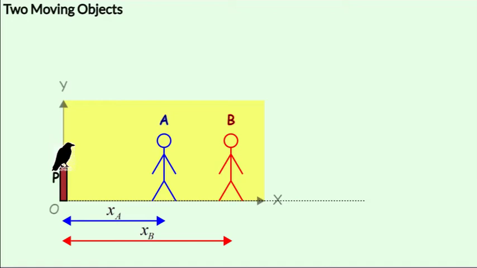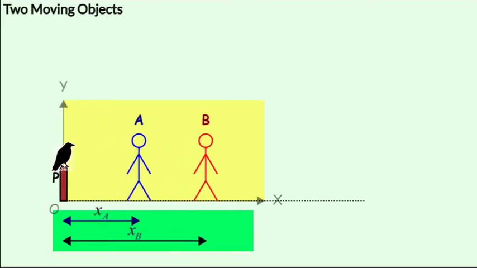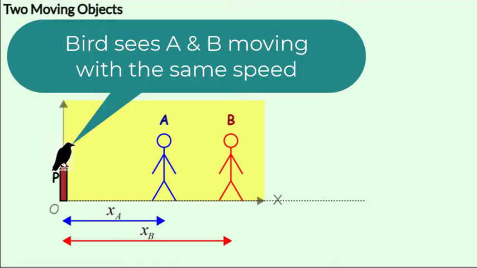Although the displacements XA and XB are not the same, the change in displacement of A is identical to the change in displacement of B in the same amount of time, and therefore, as far as the observer or the bird is concerned, A and B have the same velocity. This is how the bird sees it.